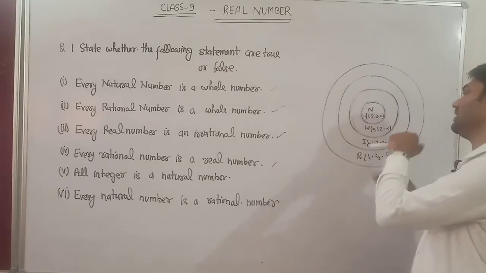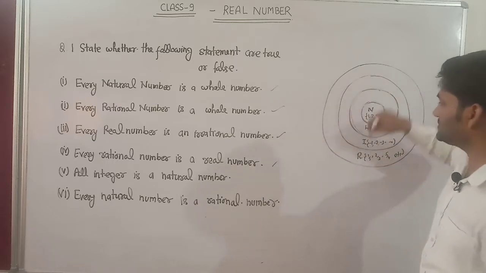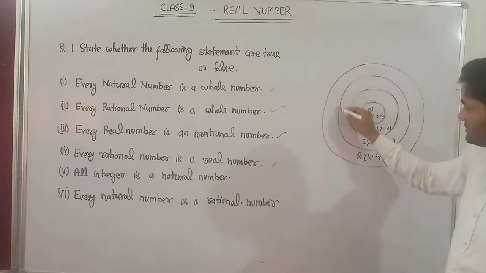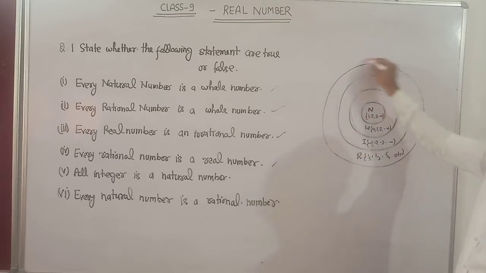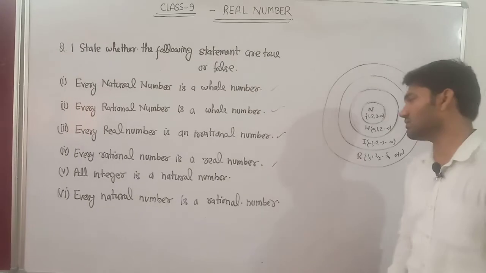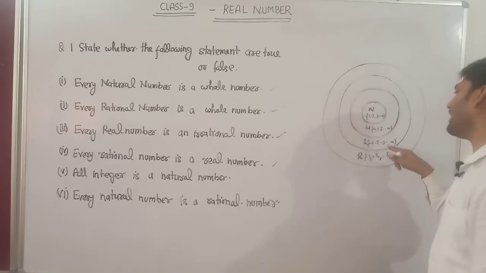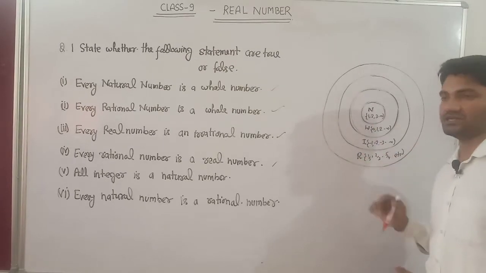Third, the integers. Every integer is a rational number, because the rational numbers include all integers. It means all integers are rational numbers.